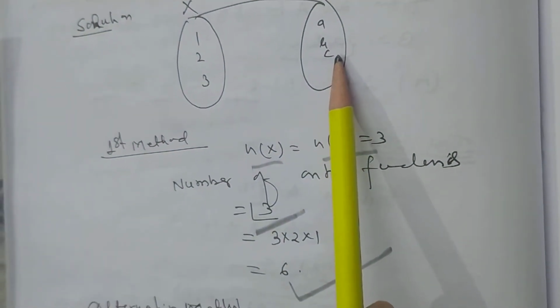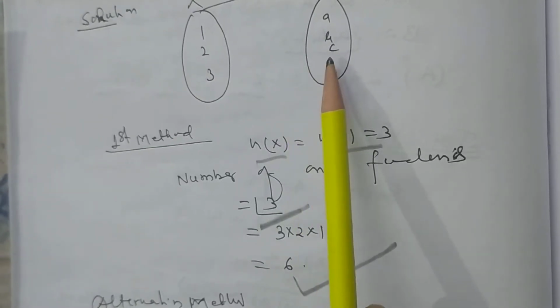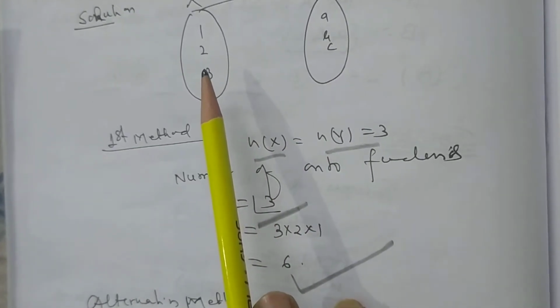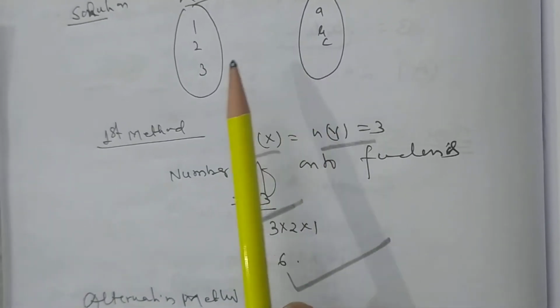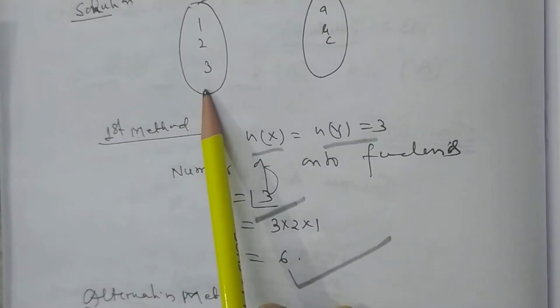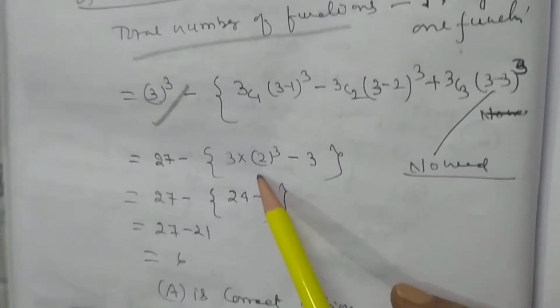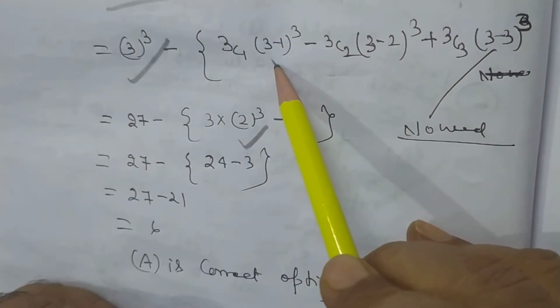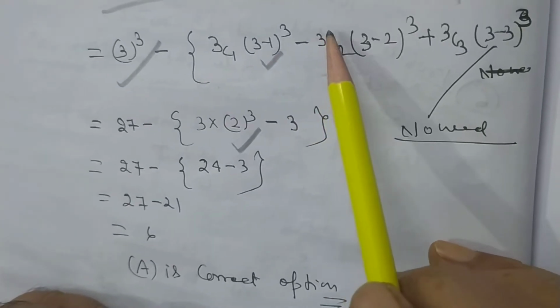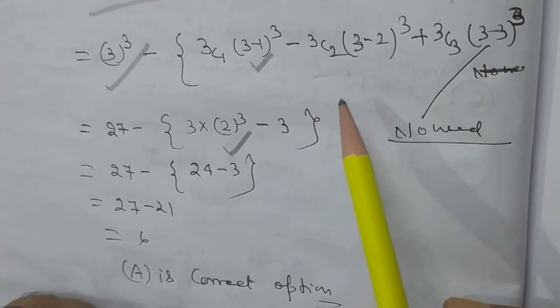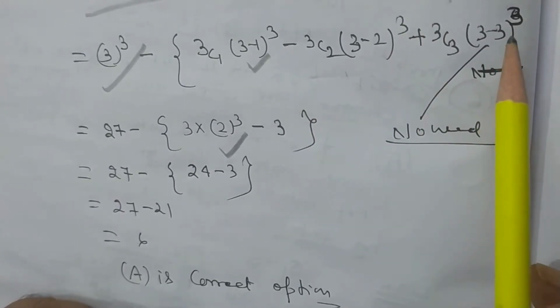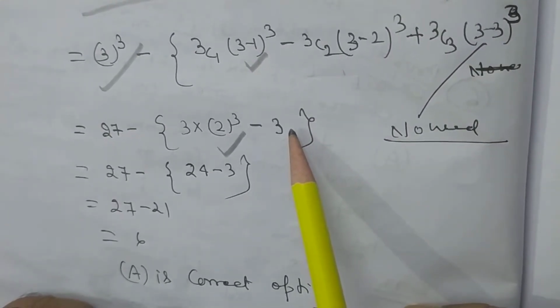1 selected, the remaining 2 images, 1 image, 2 options for 2, 2 options for 3, so 2 to the power q. 3c1 (3 minus 1) to the power q, minus 3c2 (3 minus 2) to the power q, 3c3 (3 minus 3) to the power q. My dear student,